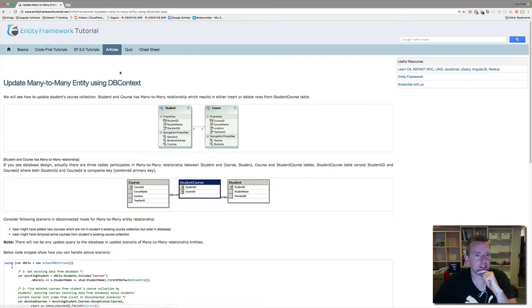So here's the problem actually. I'm just going to show it first here and then I'm going to show it in my own drawing. I found an article and it's called Update Many-to-Many Relations Using DB Context. I picked the Update Many-to-Many because that's actually the hardest part when you work with the Entity Framework many-to-many relations. That's at least my feeling of it.